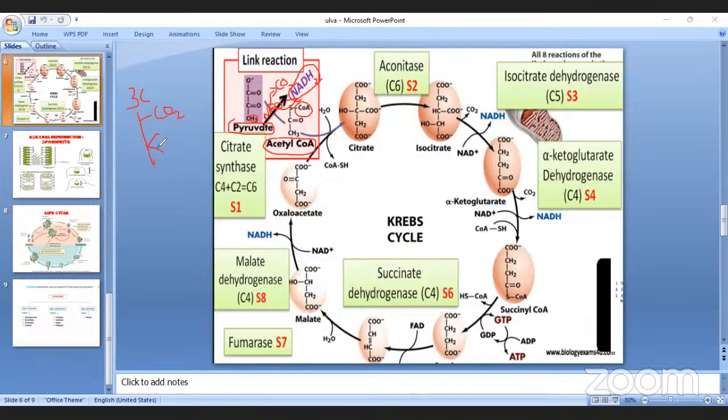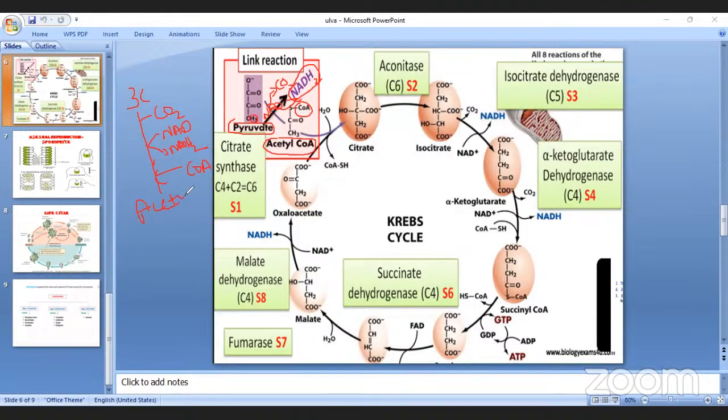Second, NAD converts into NADH2. And third, coenzyme A is added. As a result, acetyl CoA is formed.